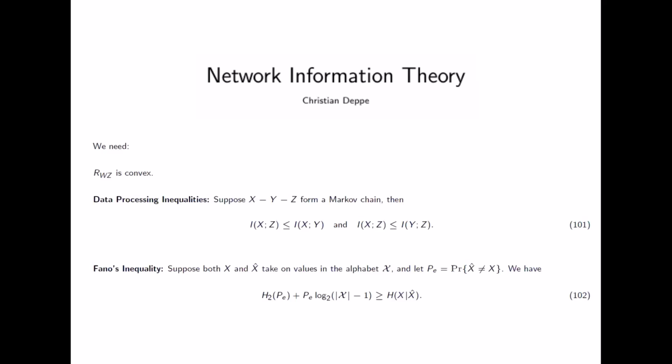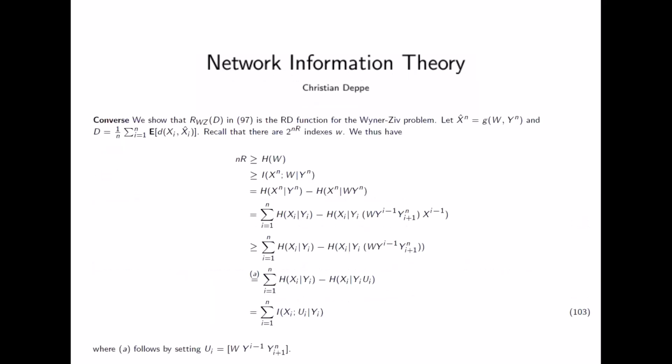Now we apply the 3 approaches. First, we want to show that our function RWZ, which we showed is approachable, is also really the rate function. So let's look again in the same way.